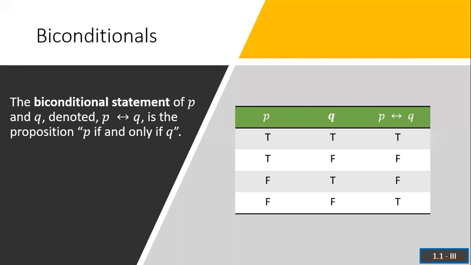So that leads us to biconditionals. The biconditional of P and Q, denoted P with the arrows going both ways, is the proposition P if and only if Q. And you've probably heard that phrase before in some of your other math classes. So we can see here that the truth table assignment is if P and Q have the same truth value, the biconditional holds true.